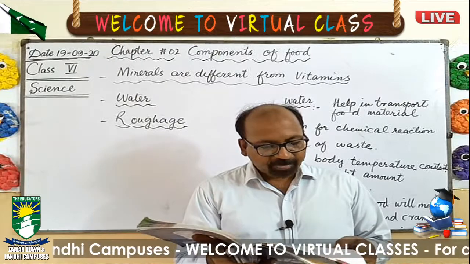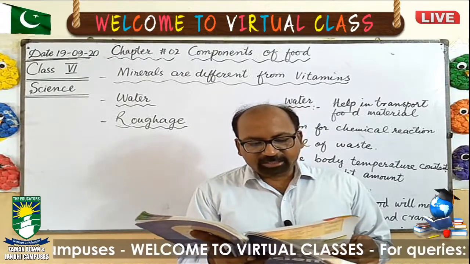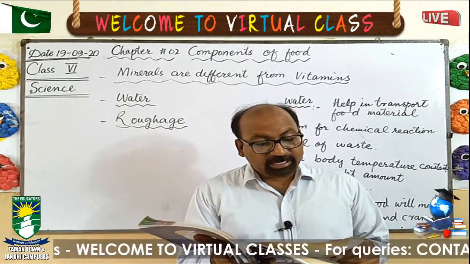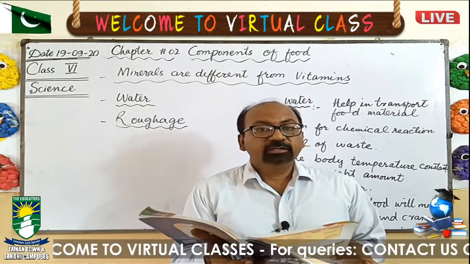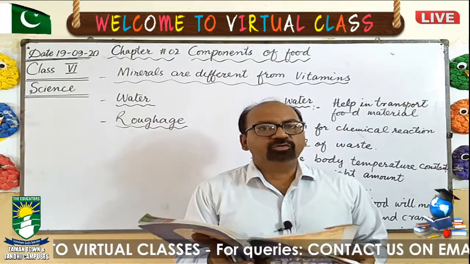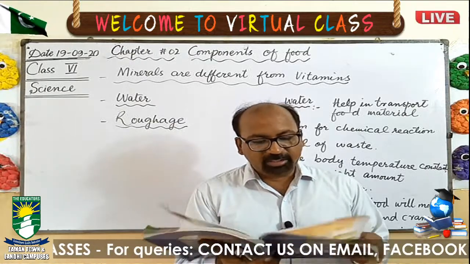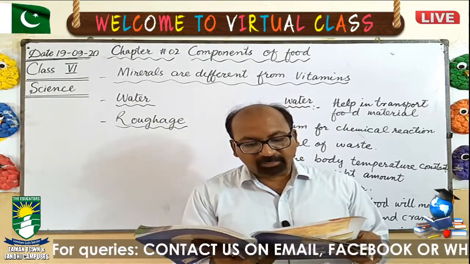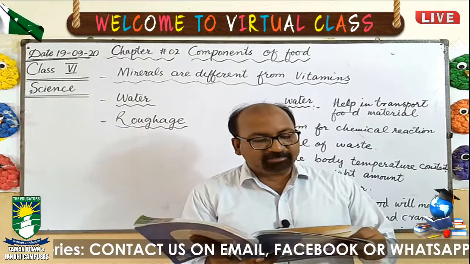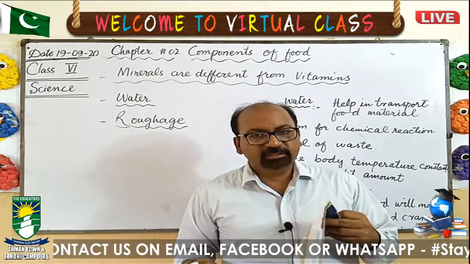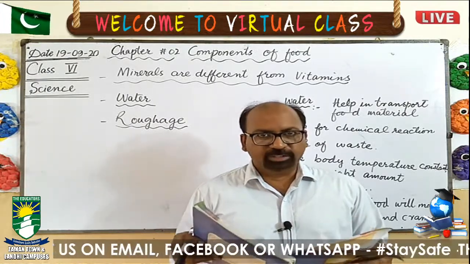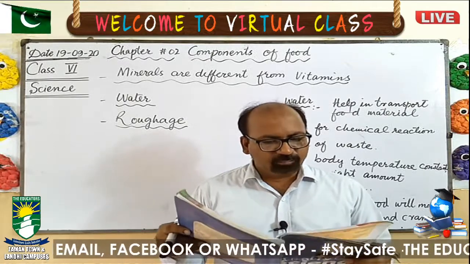Let's see the essential components of food. This is a table. This is given to you as homework. You will draw this table as it is. Essential components of food is present at page number 18 and it is also today's homework. It is added in your today's homework.